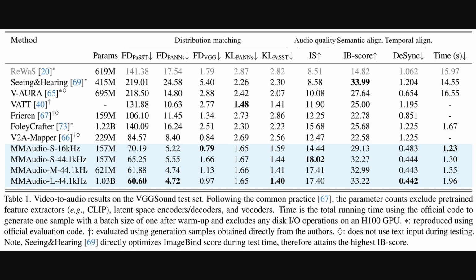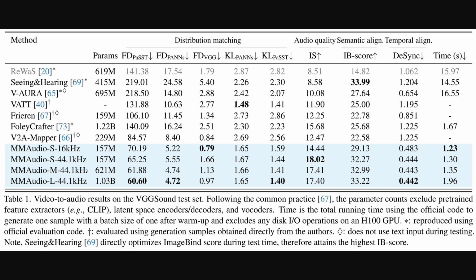Right, so we've seen the architecture. How does it actually perform? Well, Table 1 here lays out the results for video to audio generation on the VGGSound test set. It compares MMAudio against several other methods across different metrics, things like distribution matching, audio quality, semantic alignment, and, importantly, that temporal alignment or synchrony we discussed.